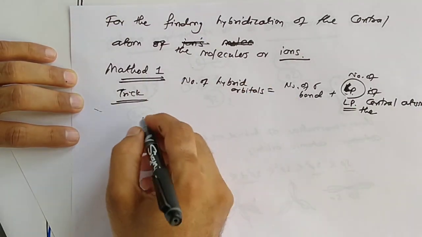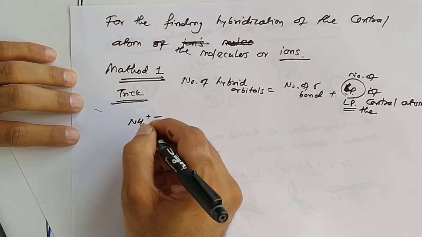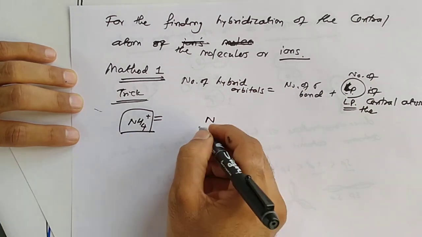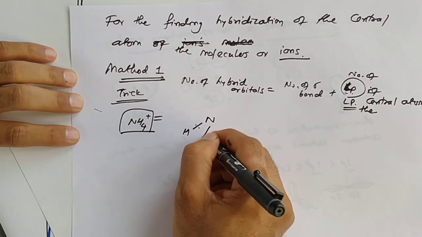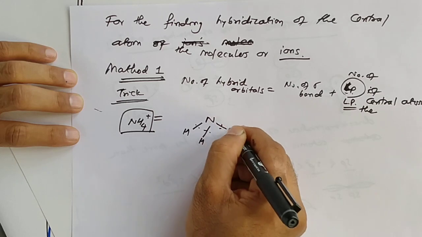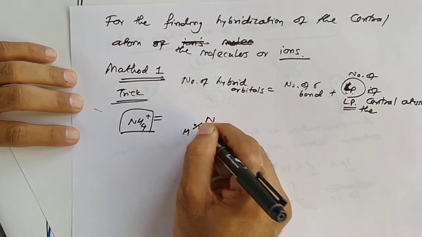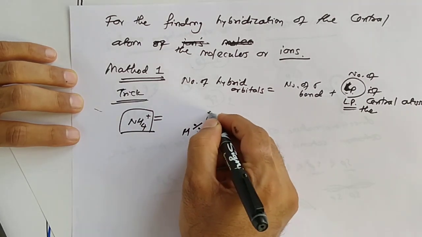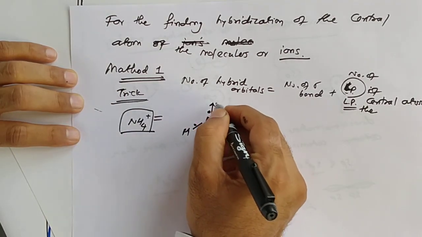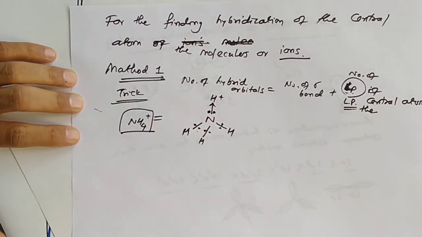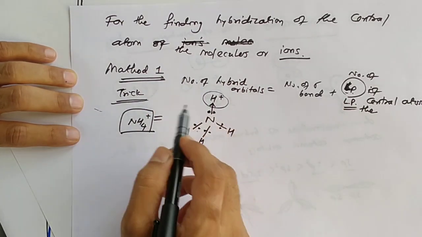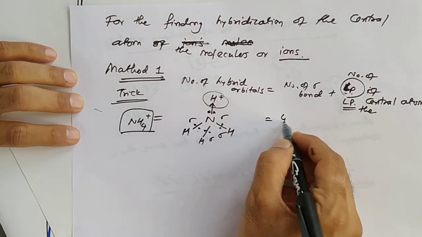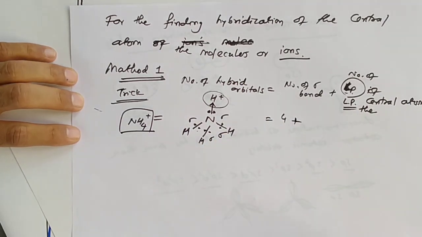So here for NH4 plus, nitrogen has 5 electrons in the outermost orbit. One, two, and 3, and these two combine with H plus. This one is a coordinate covalent bond. So 1, 2, 3 and 4. The number of sigma bonds is 4.